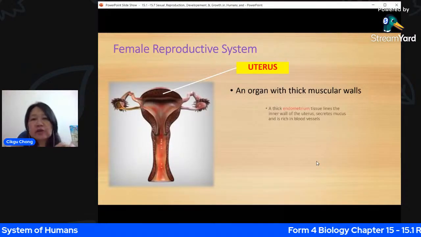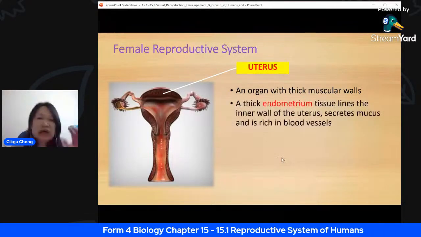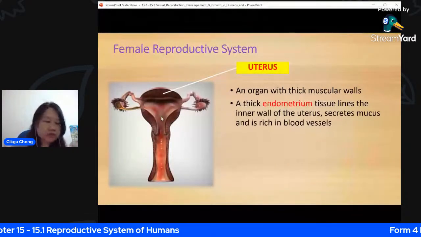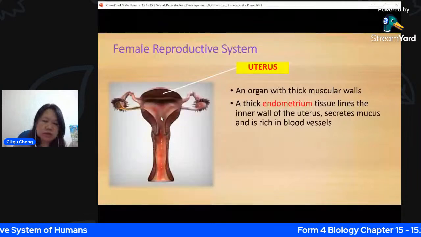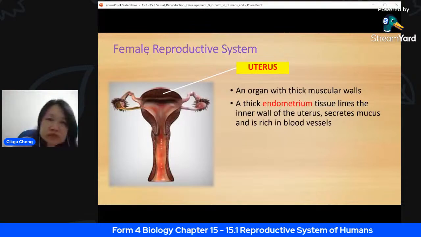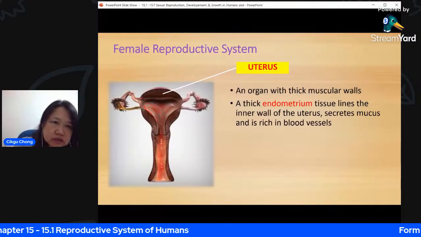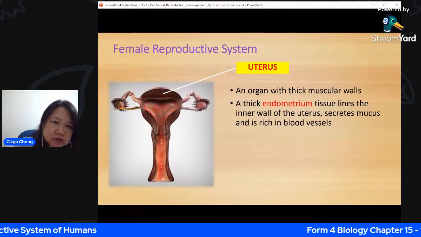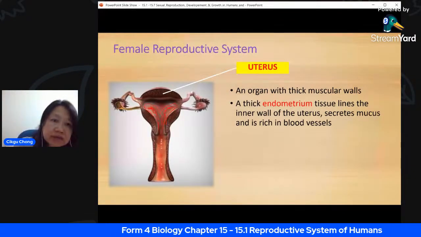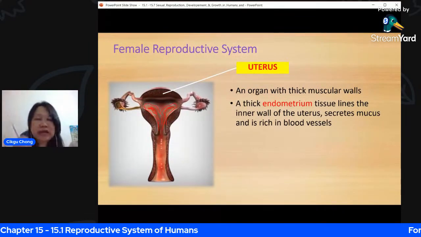So you have a thick endometrium tissue. The endometrium refers to the blood vessels, the lining inside here. When you look at the uterus, the wall is muscular, but the endometrium refers to the internal part. Let me draw this. This part here will be rich with blood vessels. So the endometrium refers to the tissues with the vascular system and blood. That is the lining. We call it endometrium. It lines the inner wall of the uterus.